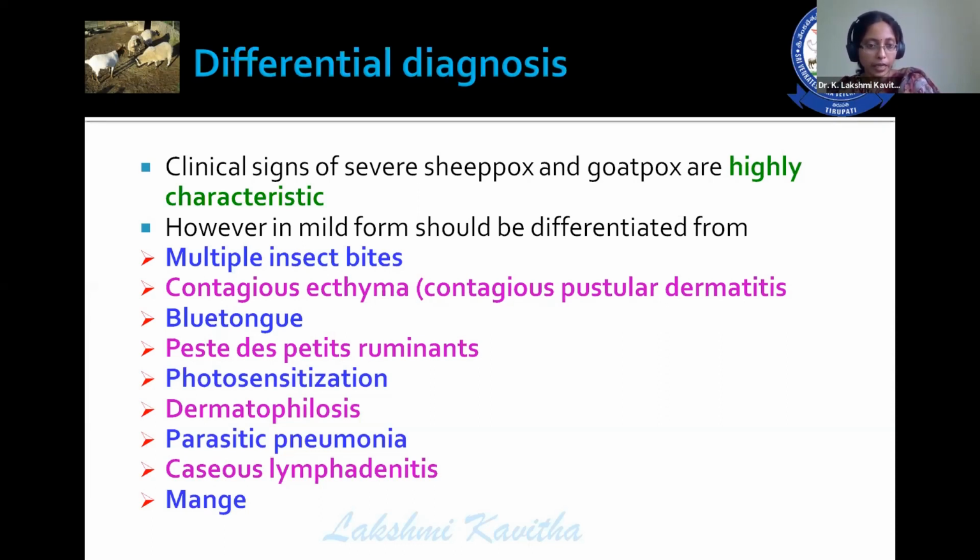parasitic pneumonia, then caseous lymphadenitis. In caseous lymphadenitis, lymph nodes get enlarged, which are very hard to touch, whereas you do not appreciate the other clinical signs. And mange, by observing the skin scrapings in 10% potassium hydroxide, you could differentiate between sheeppox and mange.